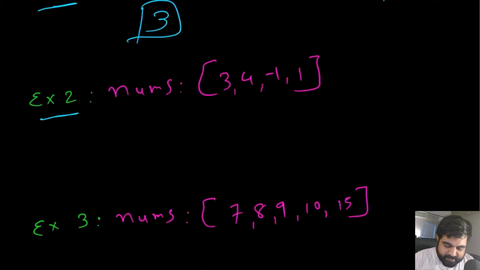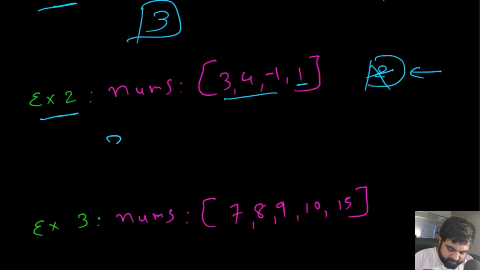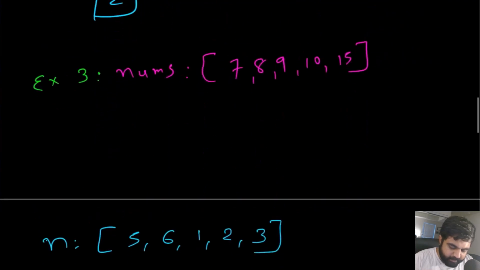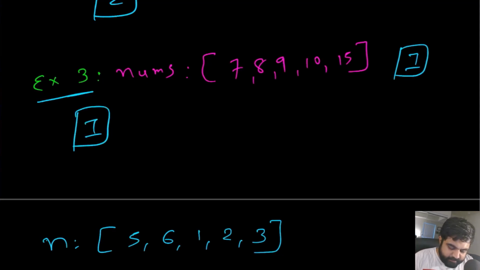If we take a look at the second example, again in this case we have 1 present, but we do not have 2 present. Because 2 is going to be the first missing positive integer, we don't even need to check all the remaining ones. 2 is going to be the answer that we need to return. And same goes with this example. In this case, since we don't even have 1, we are definitely going to return 1 as the answer because 1 is the first missing positive number. Okay, so the problem statement is really easy to understand. Now let's see what possible different approaches we can take in order to solve this problem.